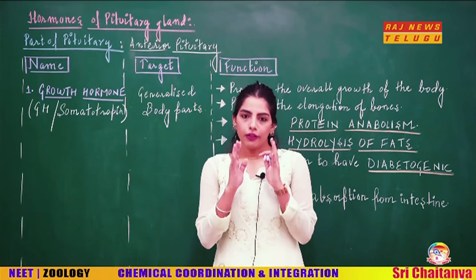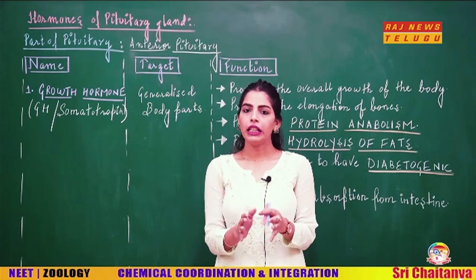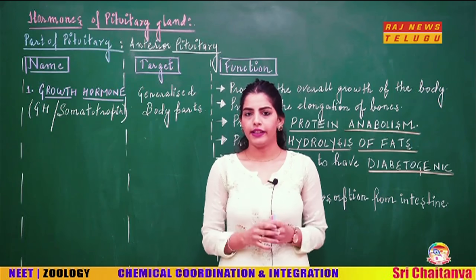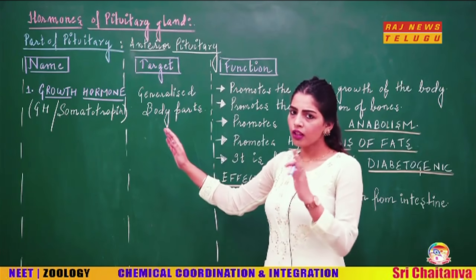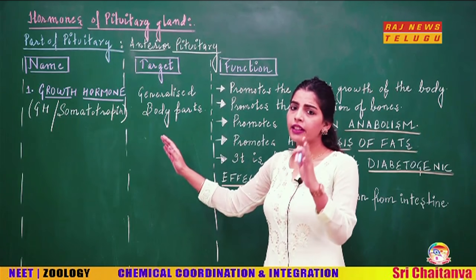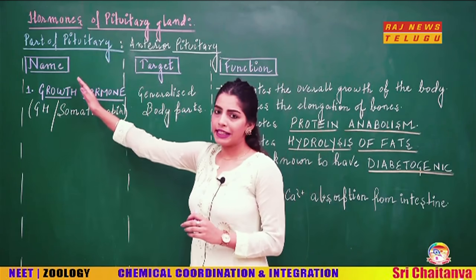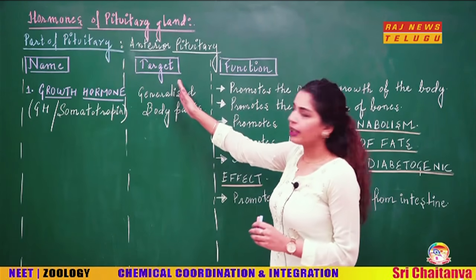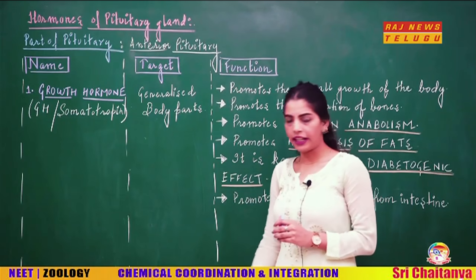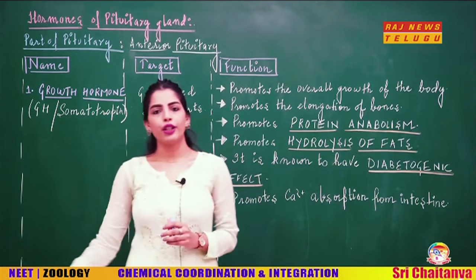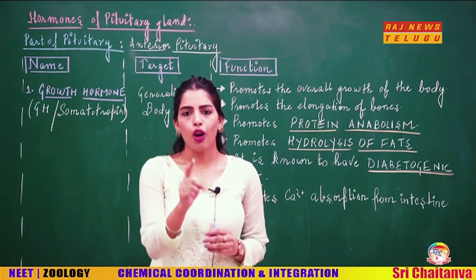First of all, I am going to mention the different hormones of the adenohypophysis, which is the anterior pituitary. Just like we did for the hypothalamus, I have made certain columns. The first column is the name of the hormone, the second column is the target, and the third column is the function of the hormone. Now, the first hormone that we are going to discuss is very, very important: the growth hormone.